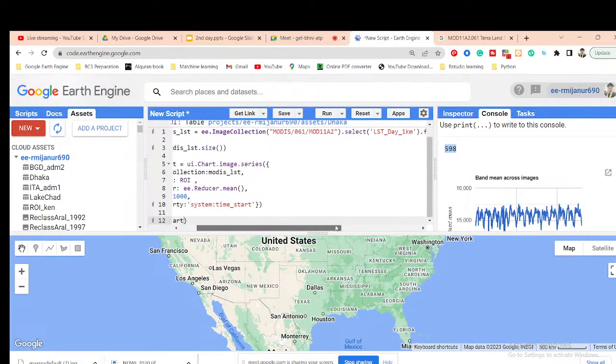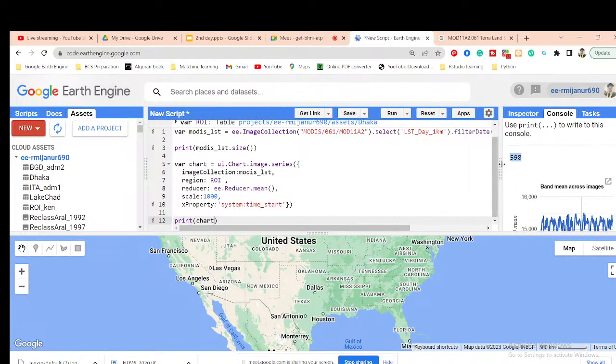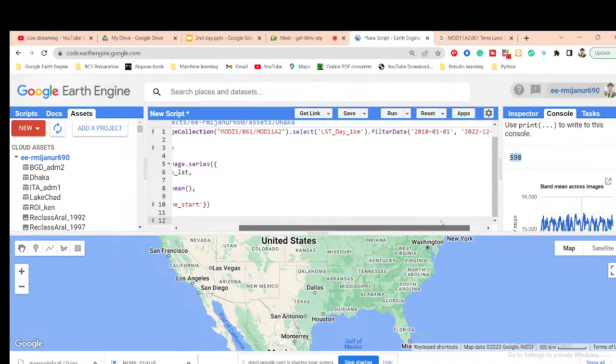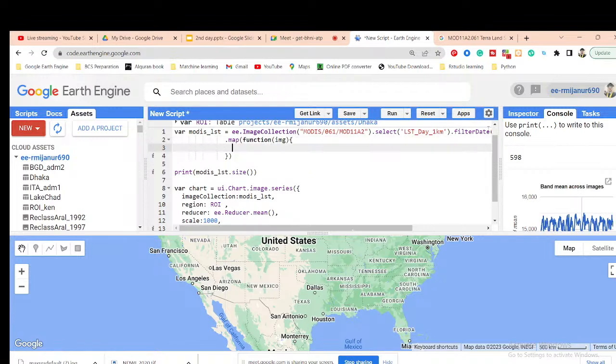So for that, what can I do? I need to reproject it. There are a lot of ways of creating the reprojection. This time, I just simply use a function here. I simply use a map function directly. I put the map function here, and then call the function keyword. In this function keyword, take an element name and put the curly bracket. In this curly bracket, just put the return, this image,